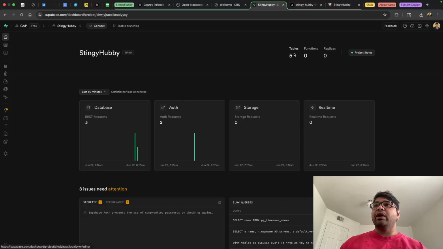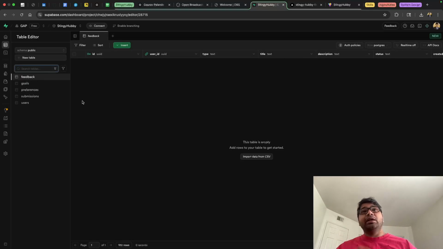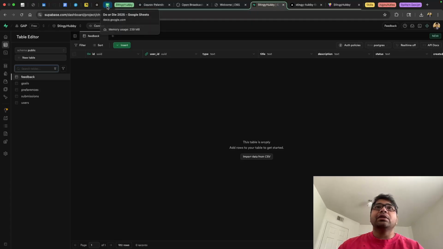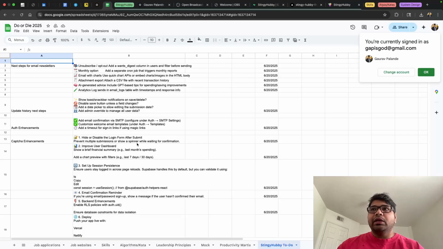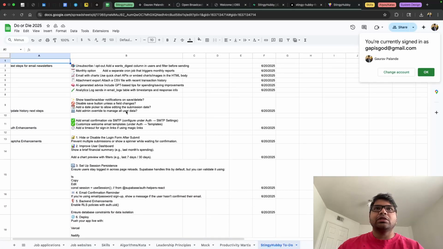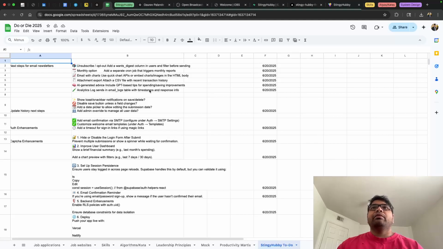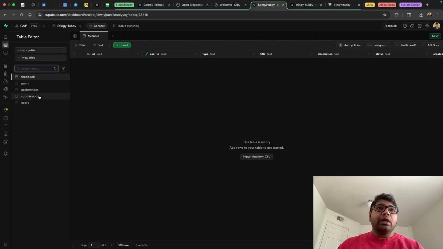So I have 5 tables over here on the top. Let's go into the tables. Initially, I did not have any tables. As time went by, I had certain priorities and certain feature lists that I had implemented. Now the latest list is shown as you can see on the screen, and I am going through them one by one with the help of ChatGPT.